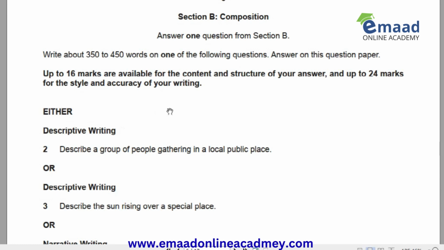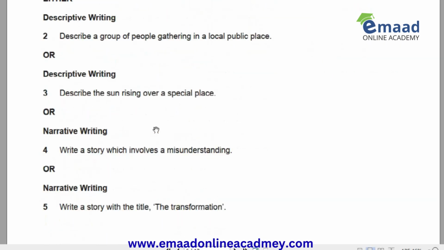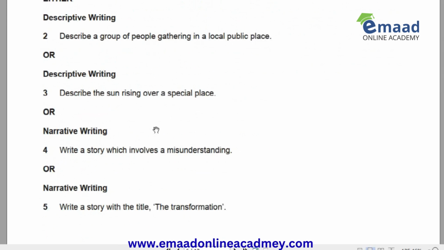IGCSE English as a First Language, and we are trying to solve the May/June 2024 paper, variant 1. Section B has a composition task. You are given four questions to choose from. Two of them are descriptive writing tasks and two are narrative writing tasks.